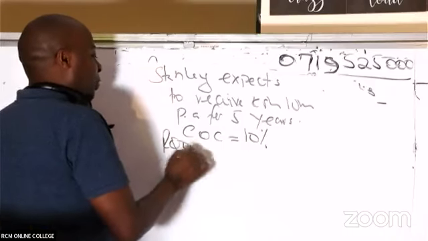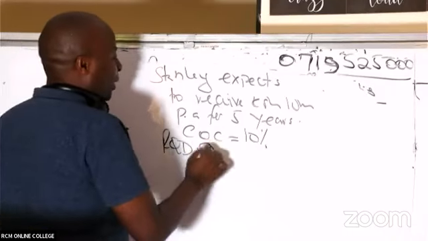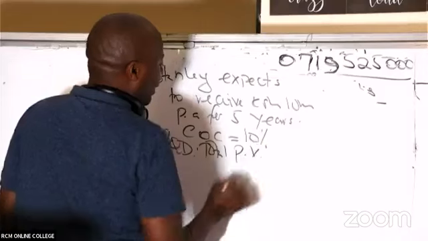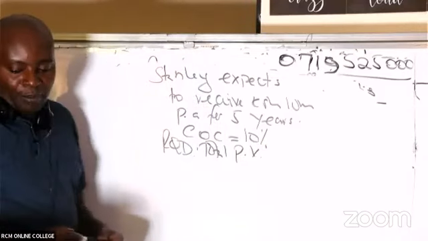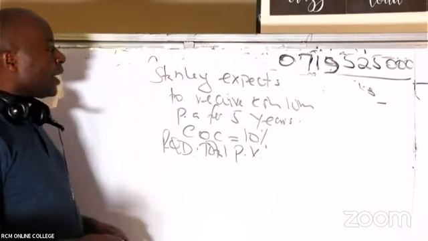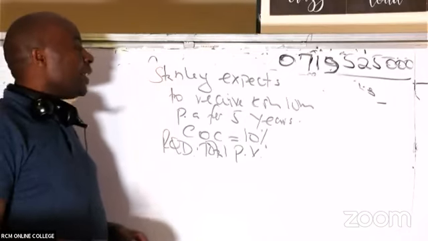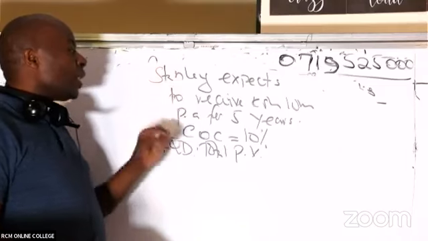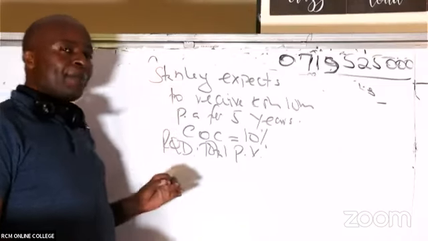We are required to get Stanley's total present value. Remember, Stanley is a great ninja. He's getting 10 million shillings per annum, every year.